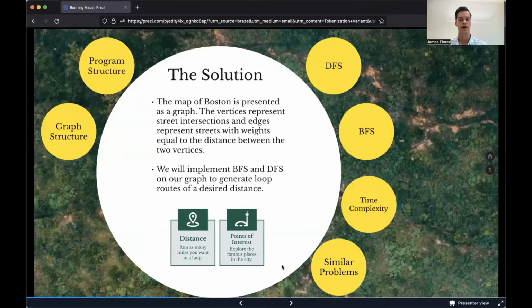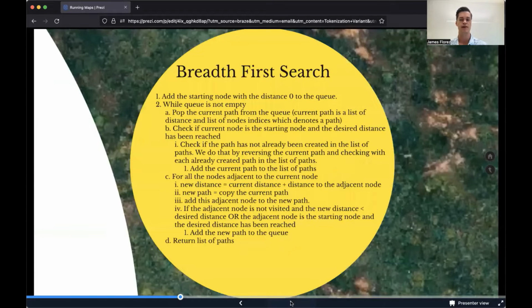Now I will talk about the other algorithm that we use for generating routes, breadth first search, or BFS. In BFS, we utilize a queue to process nodes and their children. So we create a queue and add the starting node with a distance of 0. Then we loop while the queue is not empty and pop the top item from the queue, which is the current path. It contains a distance value and a list of nodes which indicate the current path.